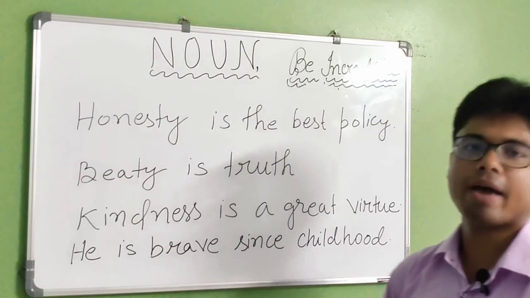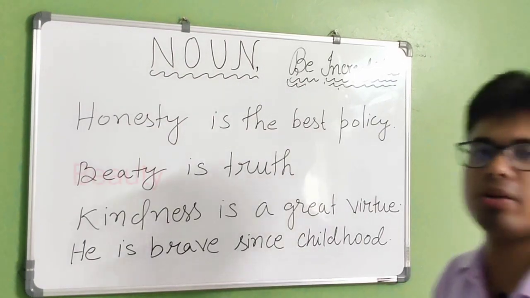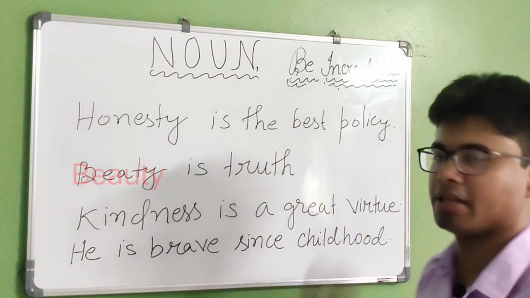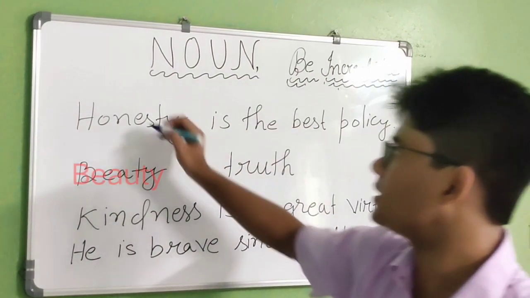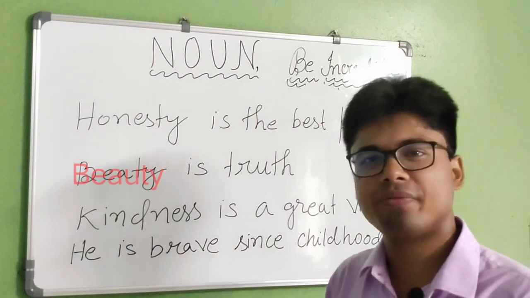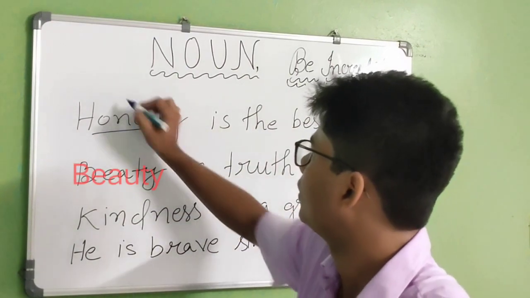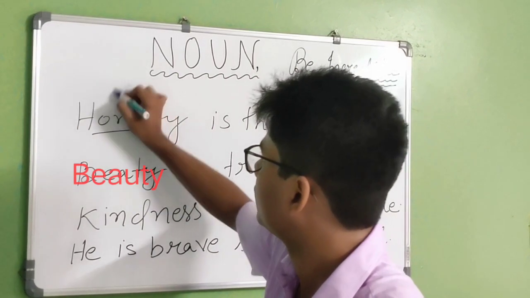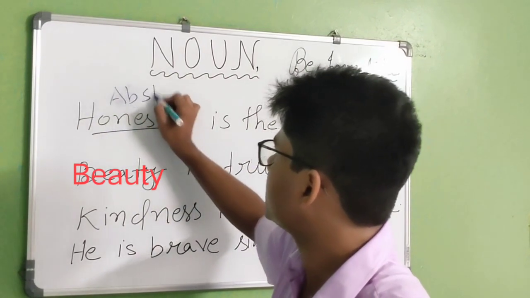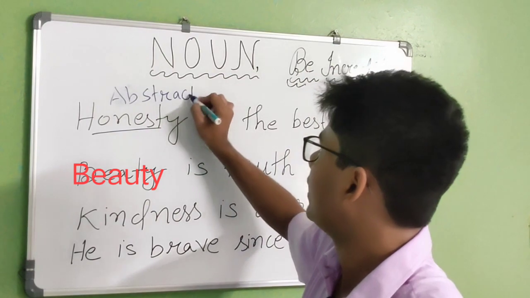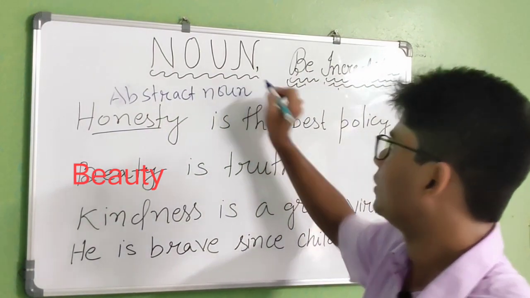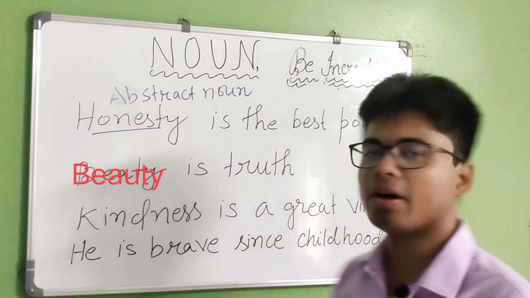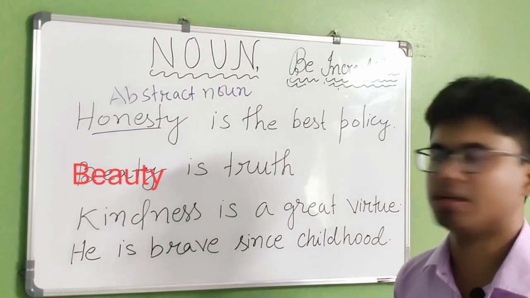Okay. Now I have written a few sentences. How can you recognize? Honesty is the best policy. Honesty is an example of abstract noun, because it is telling about a quality.